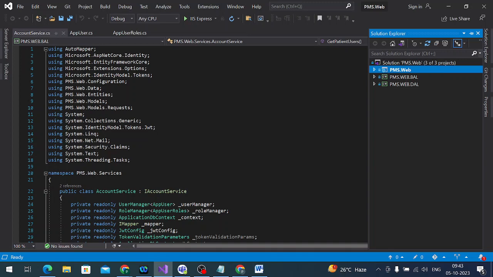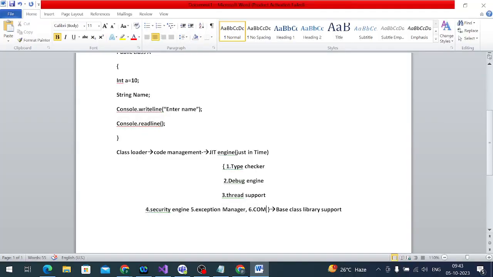Okay, and then the type checker. What the type checker is, in the sense, we have a Common Language Specification, CLS. The Common Language Specification is available in our application. What kind of applications are developed? Which language is used? It is identified by the CLS. Okay, got it? Yes, sir.